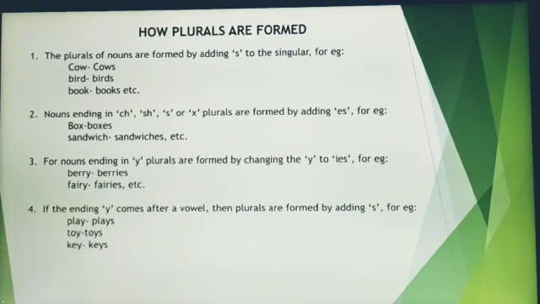The next you see, if the ending y comes after a vowel, then plurals are formed by adding s. For example, you see play, toy, key. Here all these words have y at the end, but the difference is that just before the y we have a vowel. So which are the vowels? A, E, I, O and U. So since there are vowels just before the letter y, we just add s at the end to make it plural.